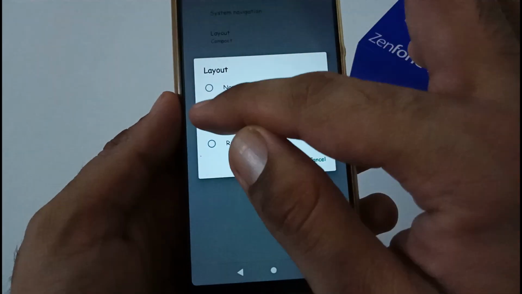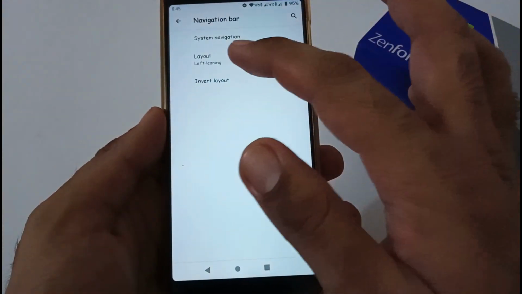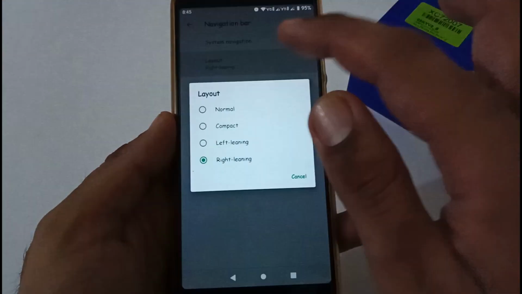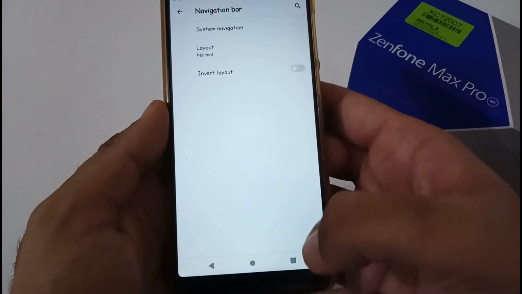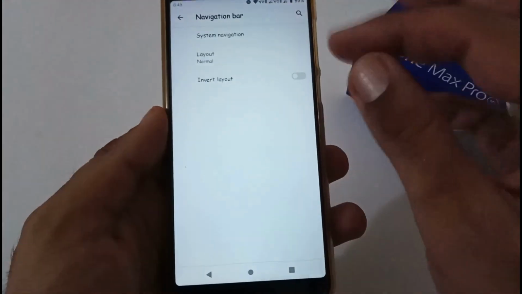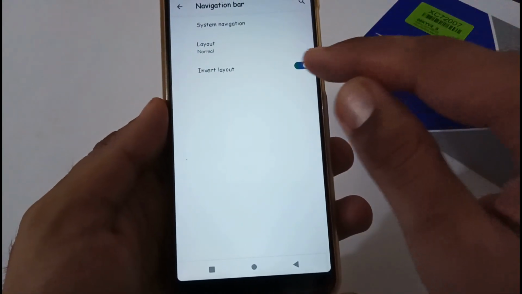Now if I do left leaning, it has moved to the left part. Now let me do right leaning. Now it has moved to the right part. So let's move back to normal. Apart from this, invert layout, where recent would be shuffled with the back button, and back would be with recent. It is the same thing you can view in the bottom section.